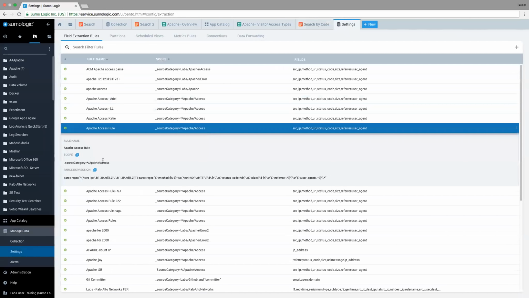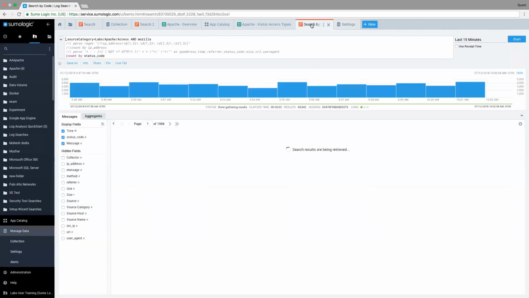What it's doing is saying, I want to create an Apache access rule. I want to say that anything that comes in as Apache access is going to have this parse expression applied to it. This is the pattern recognition that we were just discussing. Here we see source IP is going to look for a number, and that is how it recognizes, hey, call that a source IP. Then look for something else, call that a method. Look for something else, call that a URL, and so on and so forth. Those are really helpful, and we would encourage you to set them up upon ingestion to make both your life and your users' lives much easier. But let's go back into the query and continue further.